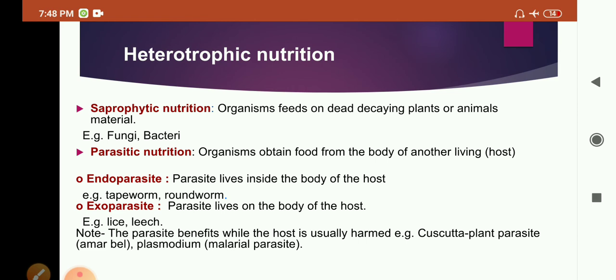For example, lice and leech. As I told, in parasitic mode of nutrition, the host is harmed and the parasite benefits. For example, Cuscuta plant is a parasite. Plasmodium is also a malarial parasite.